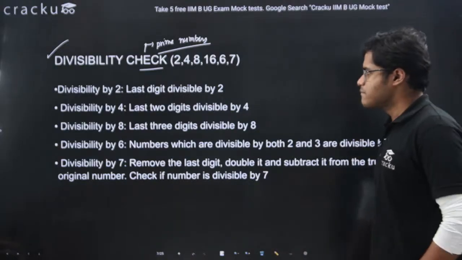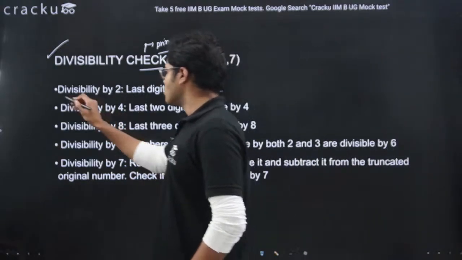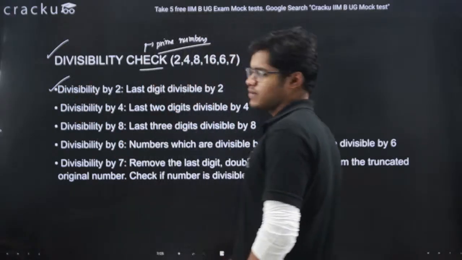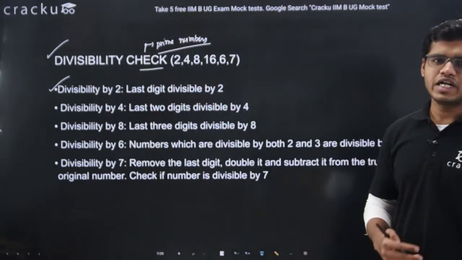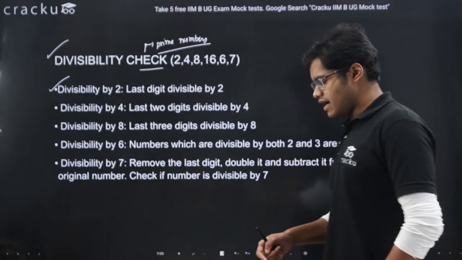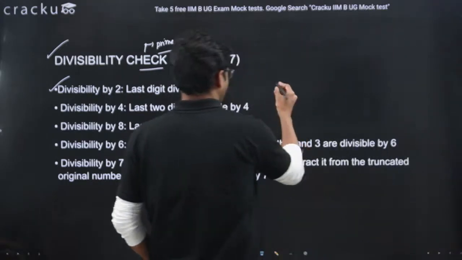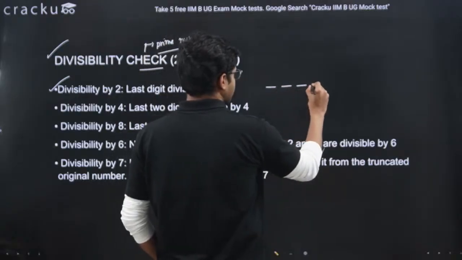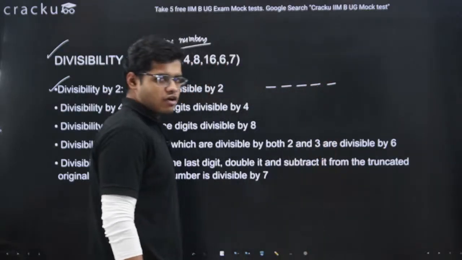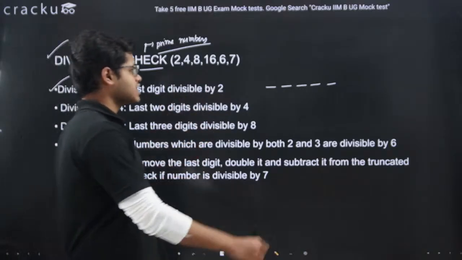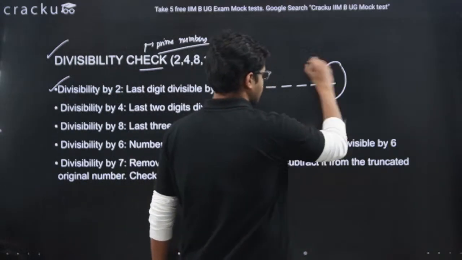Let's understand divisibility by 2. 2 is our first prime number. For divisibility by 2, the condition concerns the last digit of the number, let's say a 5-digit number. For 2, we only see the last digit.